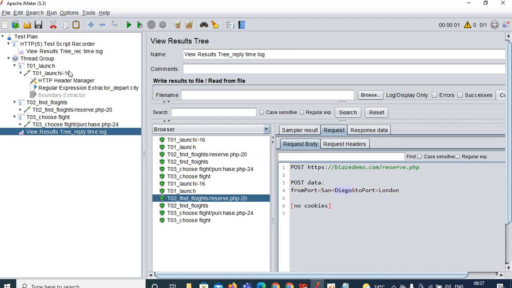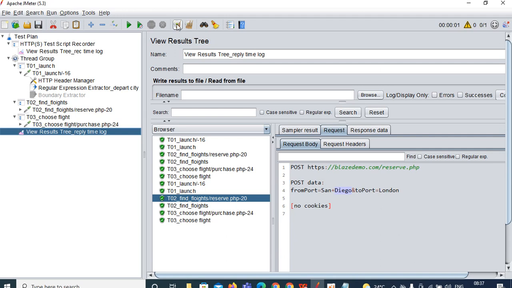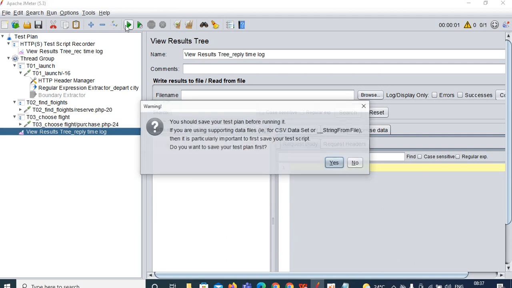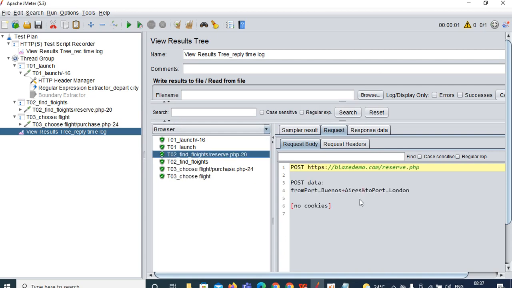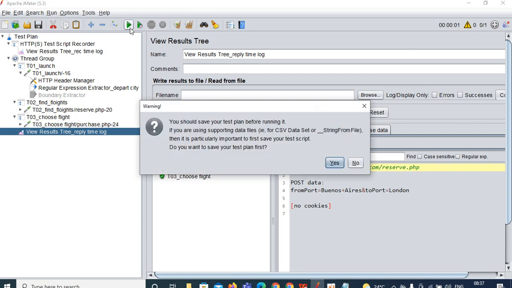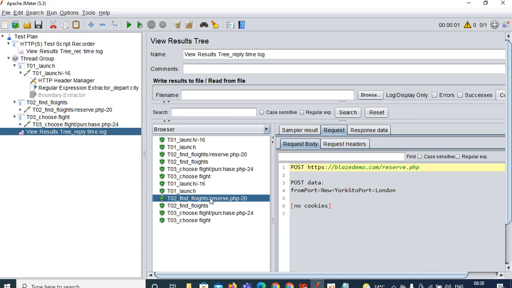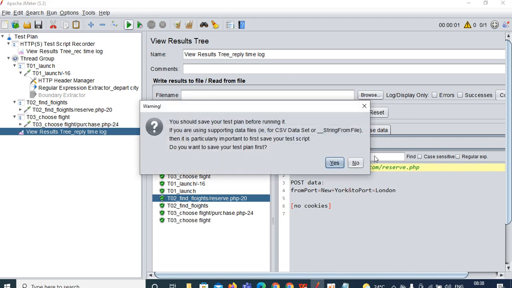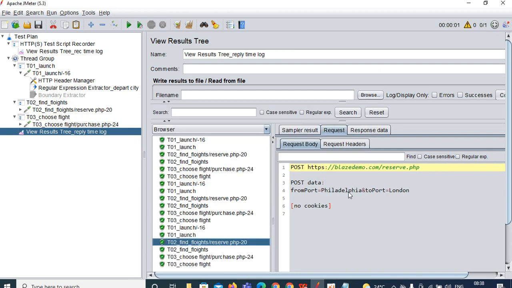So let me give random. I am giving 0 for random. Don't use -1, that does not work in our case. Clear the data and run your test. See, Buenos Aires is captured. If you click one more time, the input may vary. Click on request number 20. See, New York is captured. Click again, and randomly the values will be captured. See, Philadelphia is captured.